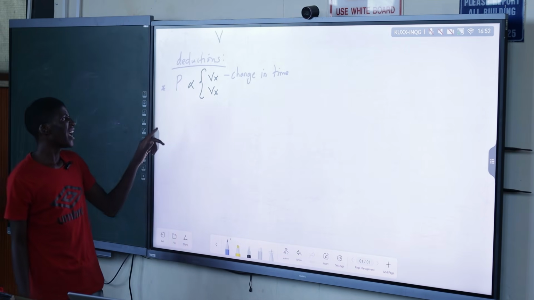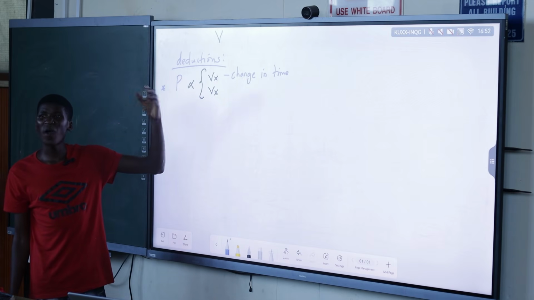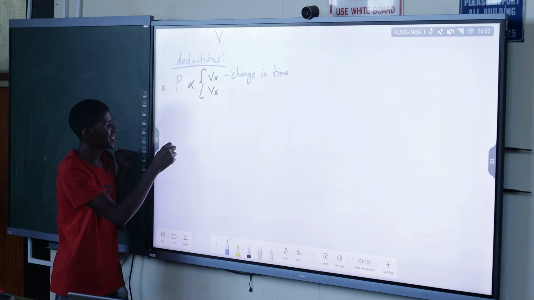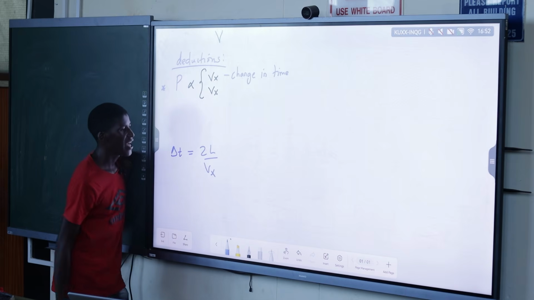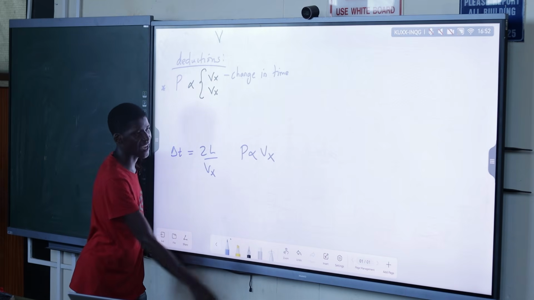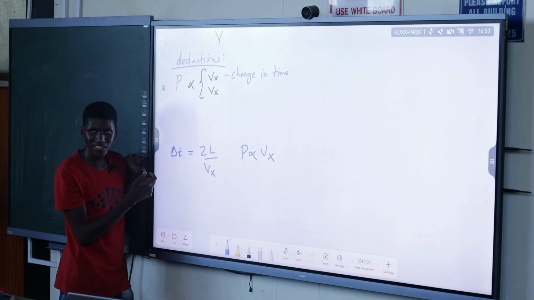So pressure is directly proportional to Vx. What does it mean here? It means delta T is equal to 2L over Vx, and pressure is directly proportional to Vx. What does it mean between pressure and time? Inversely proportional. You see the maths happening here.